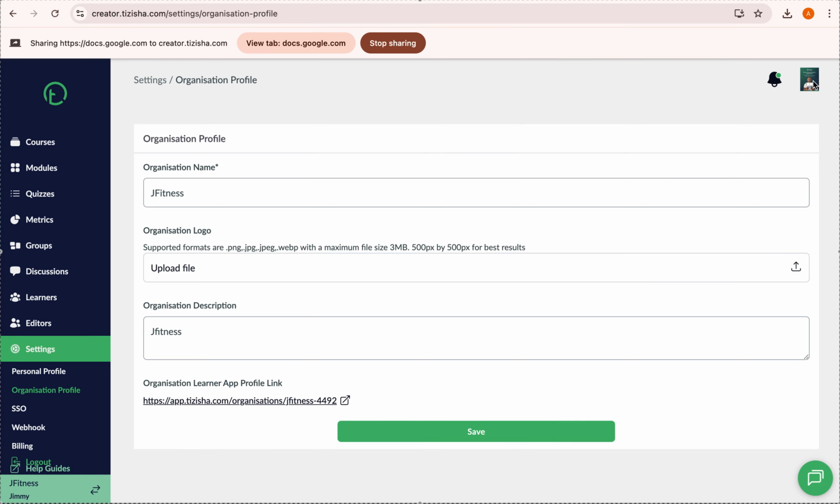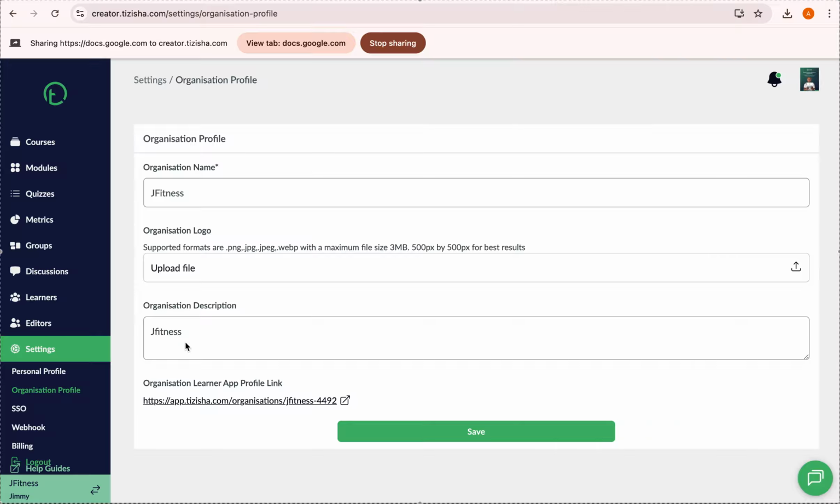If you look at the top right of my screen, this is the organization logo I've added. So it's going to appear at the very top here next to the bell notification. Then the organization description, I just added the name there, but you can have a full description about what your organization does and so on and so forth.